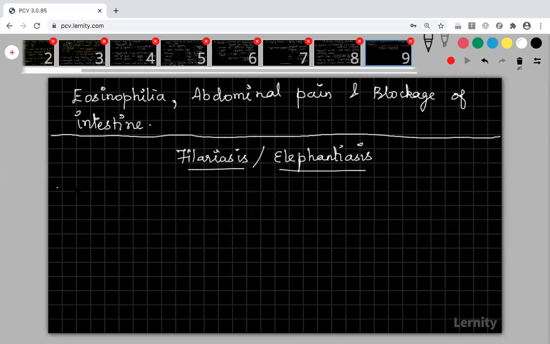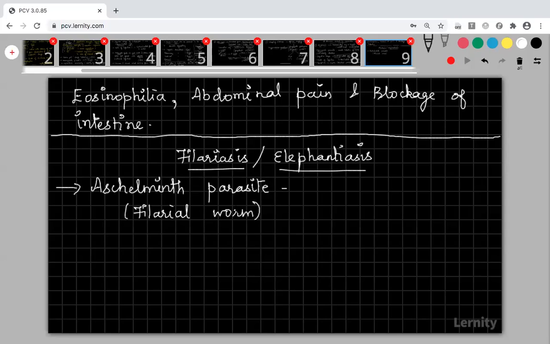Okay, so this is also caused by an organism that belongs to the Aschelminthes. This is also an Aschelminth parasite, and its common name is filarial worm. It is a roundworm, right? This is commonly called the filarial worm, and its biological name is very, very important.